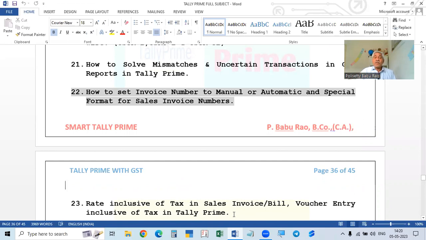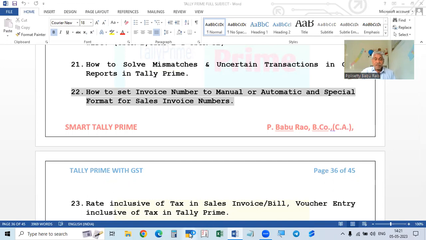In Tally Prime, the rate means the price of the stock item. We record quantity, then rate. So if the rate is inclusive of tax, how will the entry be made in the sales voucher in Tally Prime? That's what we are going to see here.